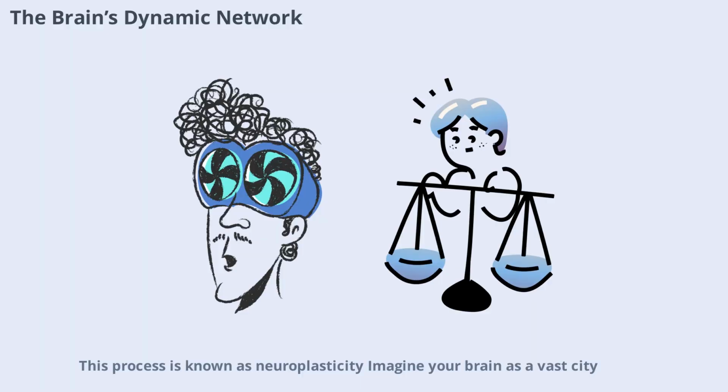Imagine your brain as a vast city with neurons acting like buildings and the connections between them as roads. As you learn, new roads are built, old ones are strengthened, and some unused paths may even fade away. This remarkable ability allows us to acquire new skills, remember facts, and adapt to changing environments.